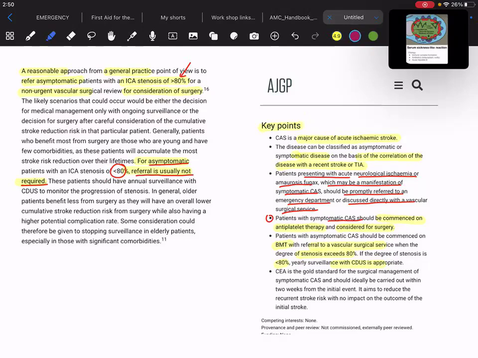Carotid endarterectomy is the gold standard for the surgical management of symptomatic carotid artery stenosis and should ideally be carried out within 2 weeks from the initial event. For those 2 weeks, what will you give? Antiplatelet therapy, and it aims to reduce the recurrent stroke risk with no impact on the outcome of the initial stroke.